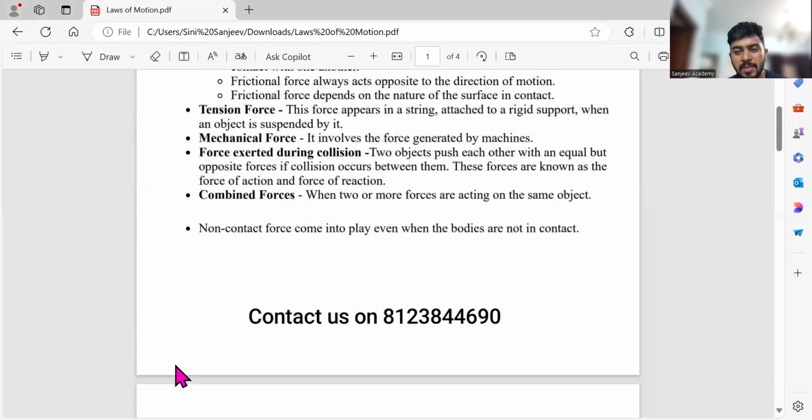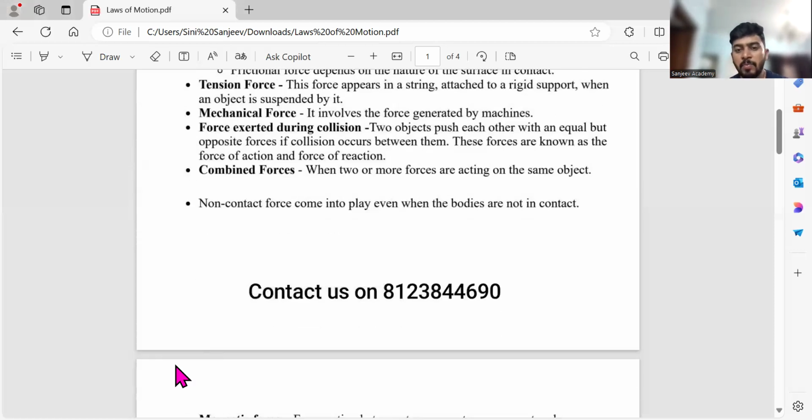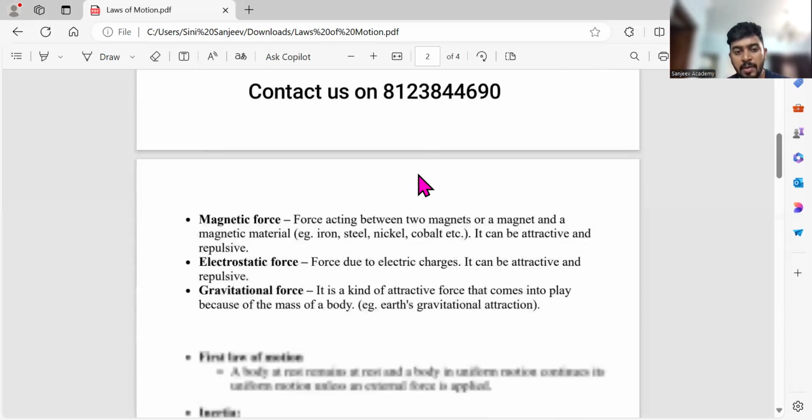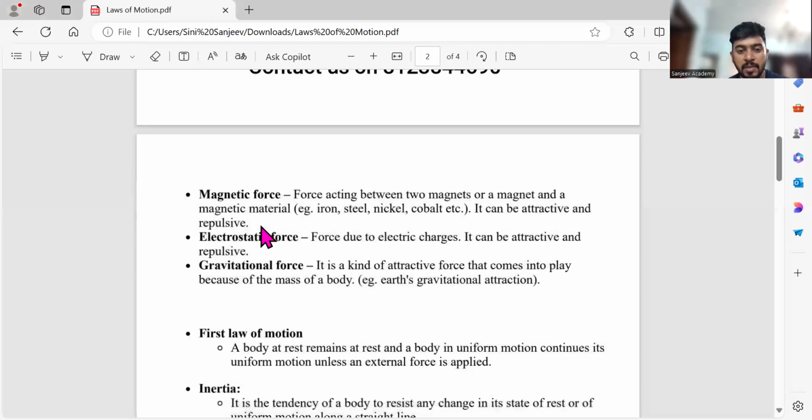Combined forces: where two or more forces are acting on the same object, that is called the combined force. Then comes the magnetic force, between two magnets or between a magnet and a magnetic material. We know what magnetic materials are, like iron, cobalt, steel, nickel, and all. Those are all magnetic materials.